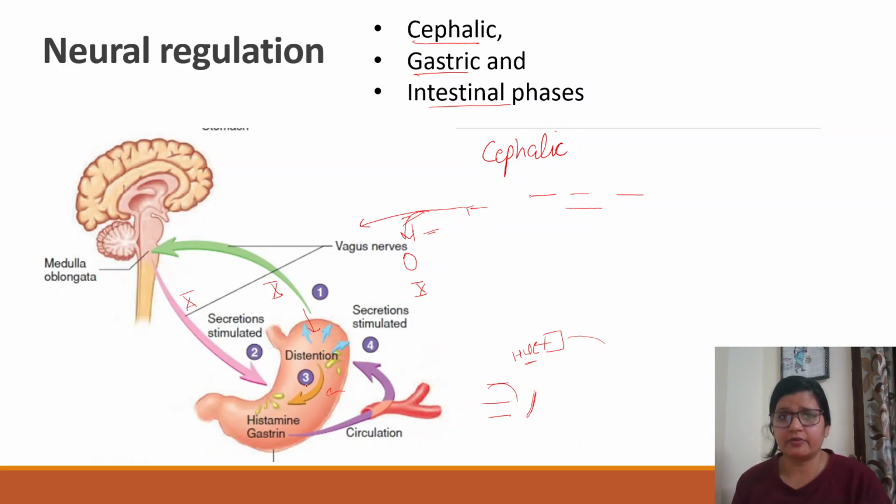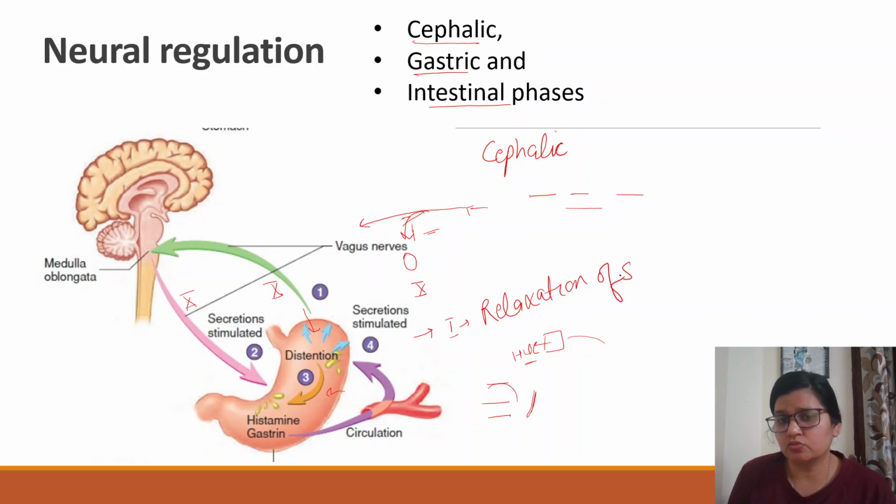And second thing, when we talk about the gastric phase, the distension is basically causing inhibition of the muscles, which is causing relaxation of the stomach smooth muscles, right? So this relaxation is called receptive relaxation.